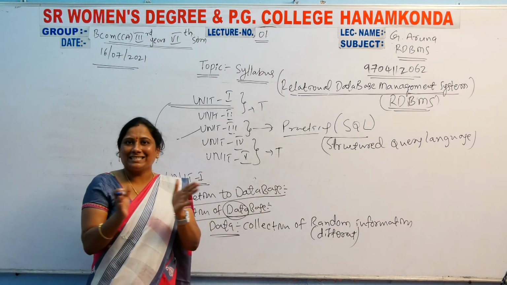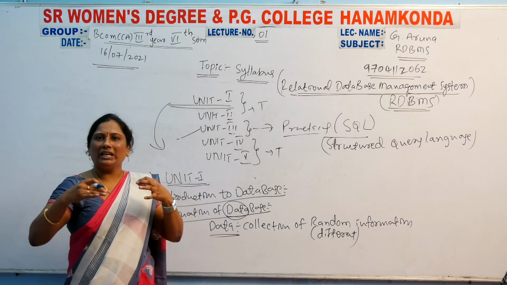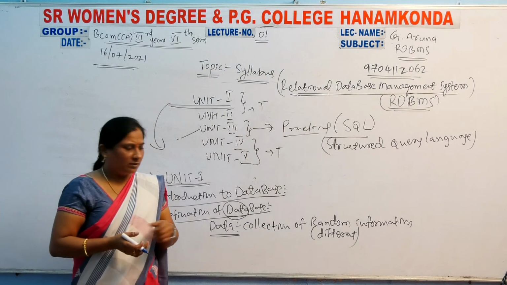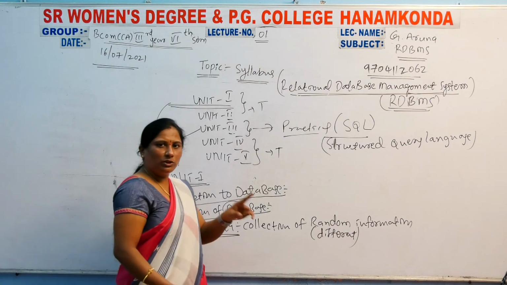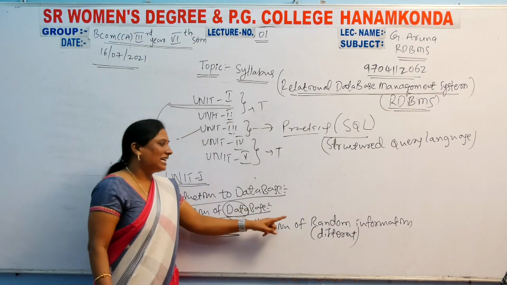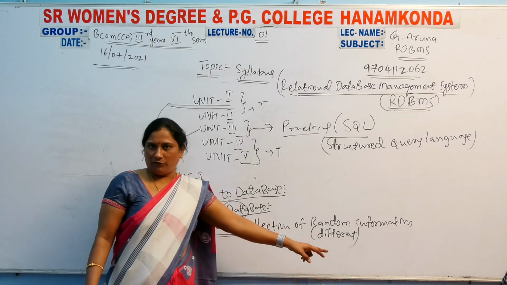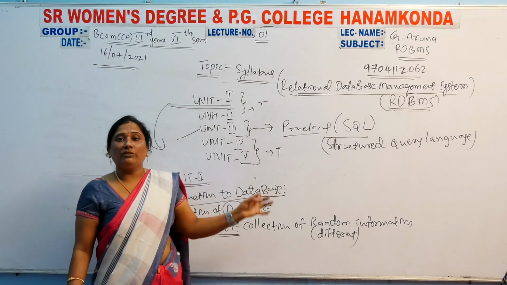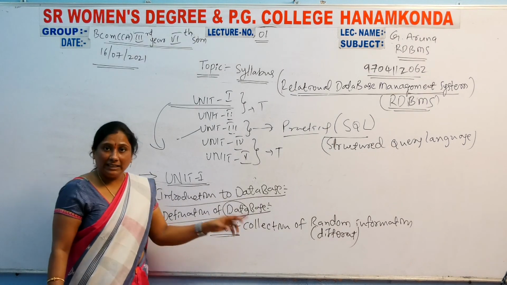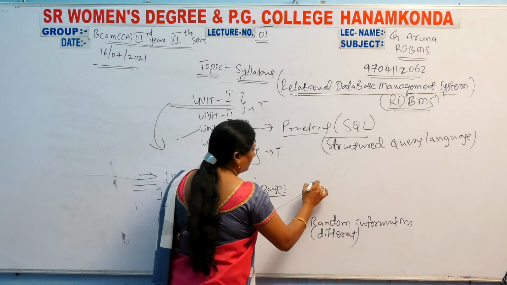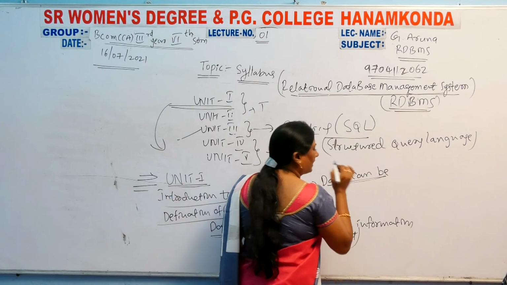Why do we say random? Because you can take the same data or different data. You remember this point, girls: data is a collection of random information, and random means different information. So what kind of data can be entered here?